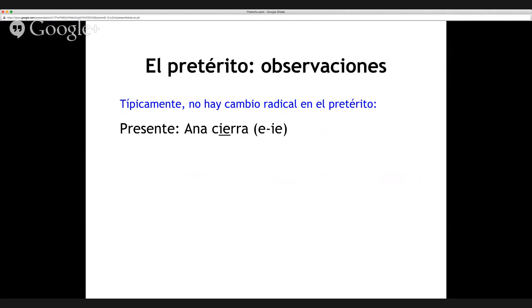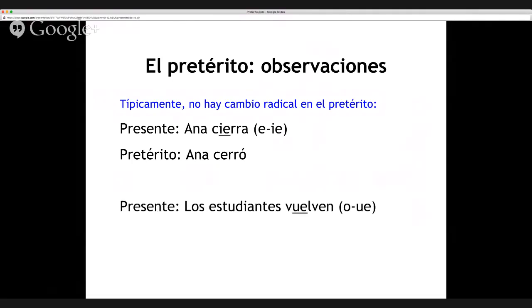So here's what I mean. Remember back in Spanish 101, in the presente, we had stem changers like E to IE stem changers. Ana cierra is an example. But in the pretérito, we say Ana cerró. Ana closed. There's no stem change, and we use the pretérito o ending. Otro ejemplo. En el presente, los estudiantes vuelven. Remember that? Because volver is an O to UE stem changer. But in the pretérito, los estudiantes volvieron. No stem change for now in the pretérito. Olé! Time to celebrate.